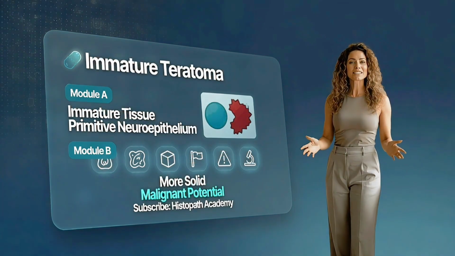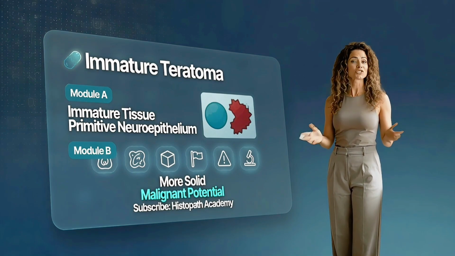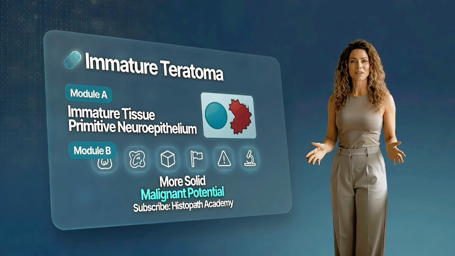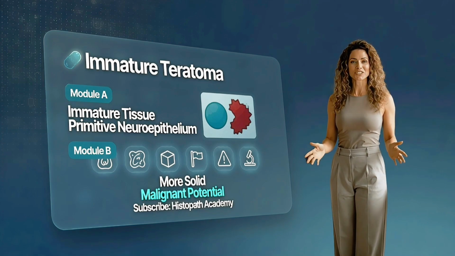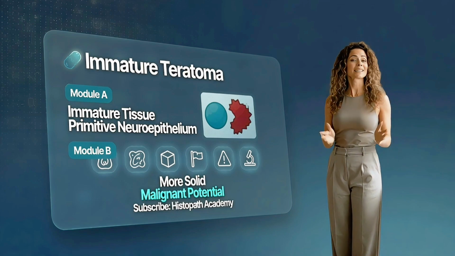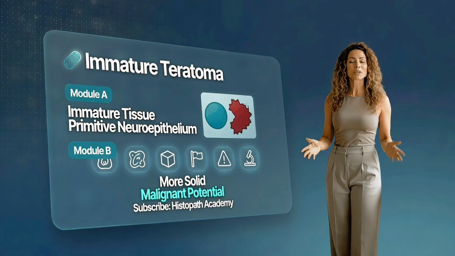The key malignant differential is immature teratoma. Instead of mature tissue only, you find embryonal elements, especially primitive neuroepithelium. These tumors tend to be more solid and behave malignantly, so that single microscopic phrase changes staging and management.